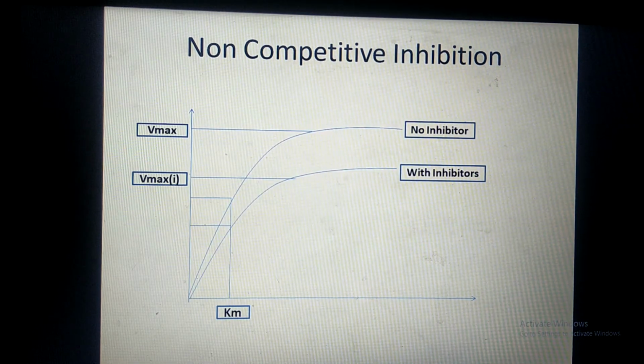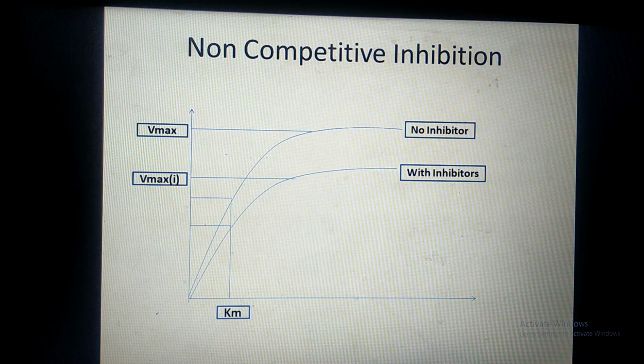So this is the graph showing non-competitive inhibition. From the graph it is clear that the maximum velocity of the reaction when there is no inhibitor is high as compared to Vmax in the presence of inhibitor. And why is there a decrease in the Vmax? The decrease in Vmax is simply because once the inhibitor binds with the enzyme, it permanently damages that enzyme and does not allow that enzyme to take part in the catalysis. And when catalysis does not occur, the velocity of the reaction decreases.